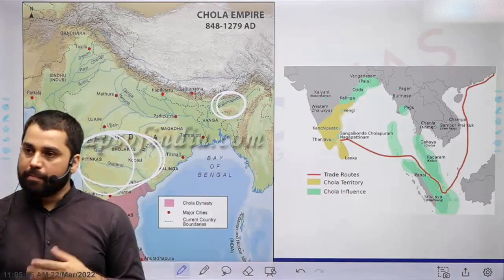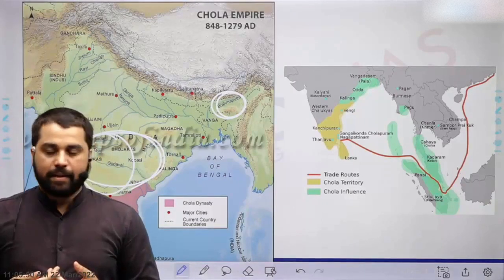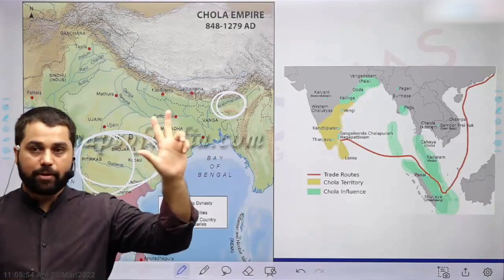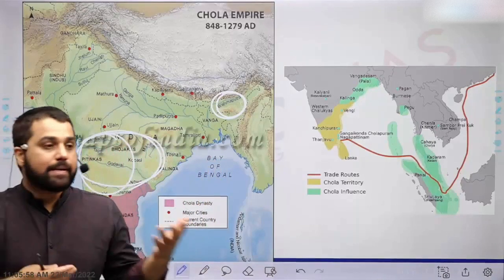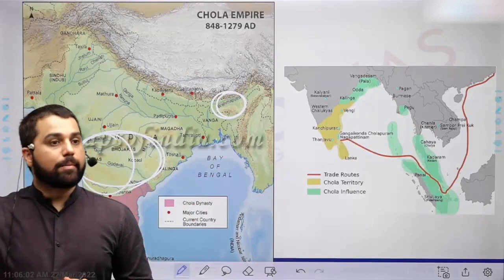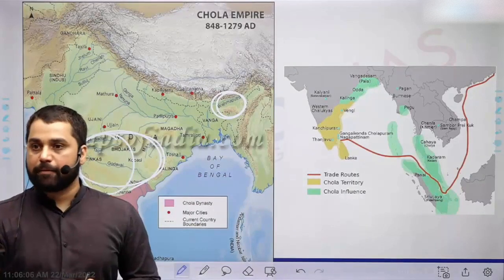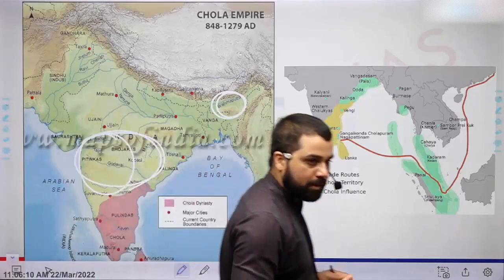When you try to remember things in this way, ancient India will become much easier, right? I will repeat. Political development, social development, economic development. I have also explained in detail what we will study in politics: important dynasties, important rulers, important wars. These are the three things. Economic development: what type of economic activity? If agriculture, what type of crops? If trade, what type of goods are being imported or exported.